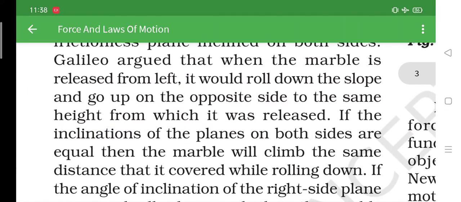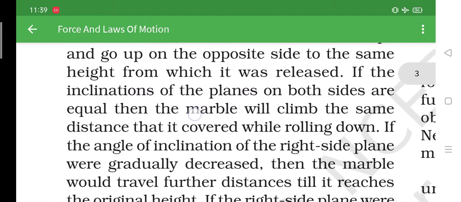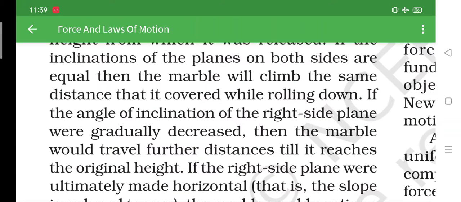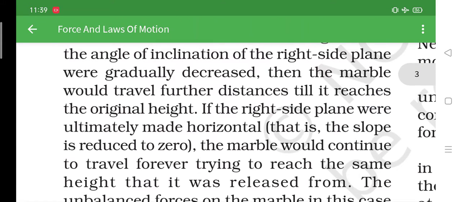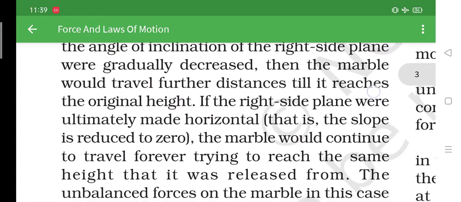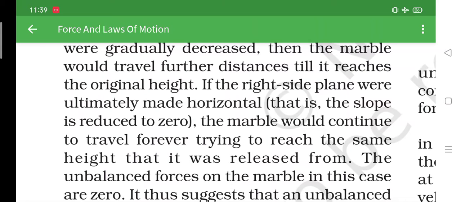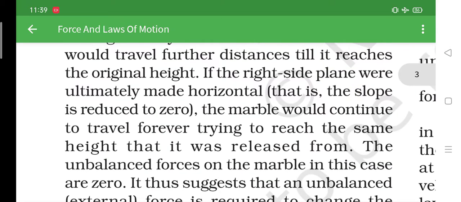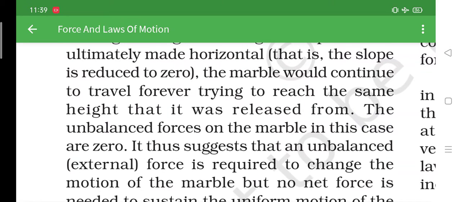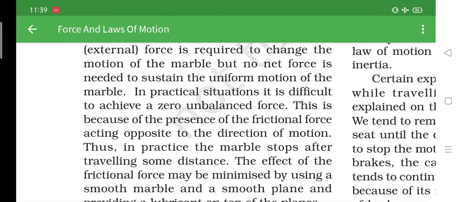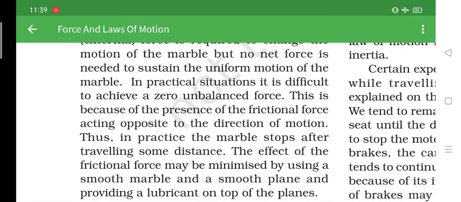Now, if the inclination of the planes on both sides is equal, then the marble will climb the same distance. If the angle of inclination on the right side plane is gradually decreased, then the marble will travel further distances till it reaches the original height. If the right side plane is ultimately made horizontal, that is reduced to zero, the marble would continue to travel forever to reach the same height that it was released from. The unbalanced force on the marble in this case is required to change the motion of the marble, but no net force is needed to sustain the original motion of the marble.